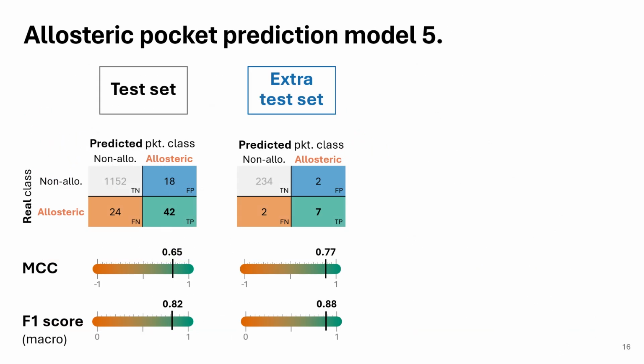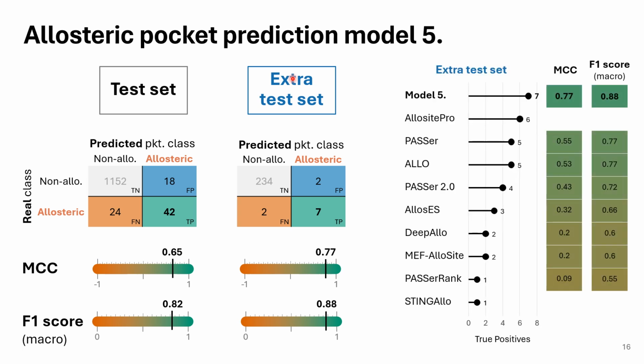Some more numbers about this model 5. For our test set of 60 PDBs, we predict correctly 42 allosteric sites. And then for the extra test set of 9 PDBs, we predict correctly 7 of them. And this extra test set is also the one that we have used to compare with 9 other published models. And the results are that our model is the one that performs best, predicting 7 sites, followed by AlloSite Pro predicting 6, PASSer, Allo, etc.